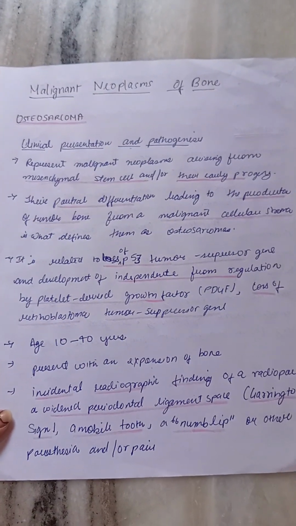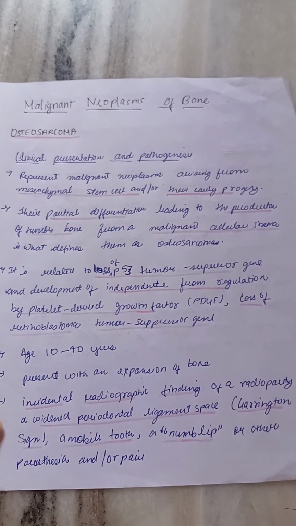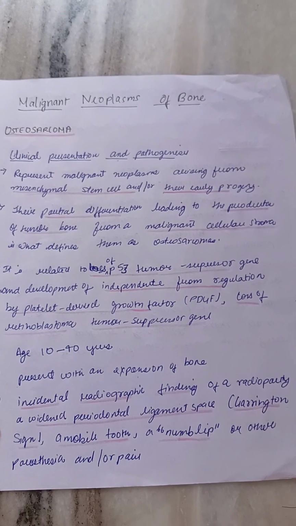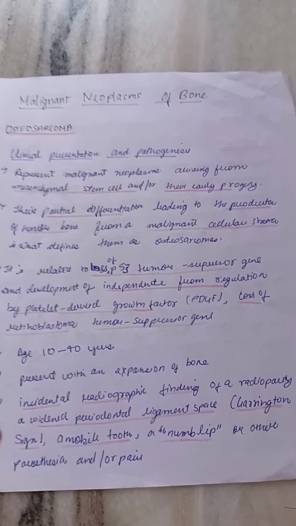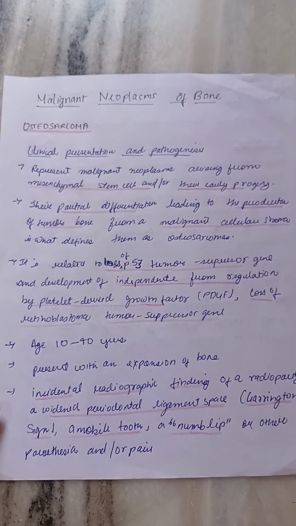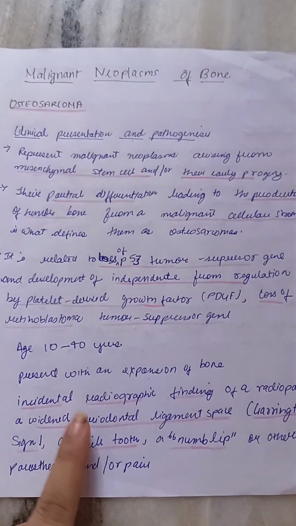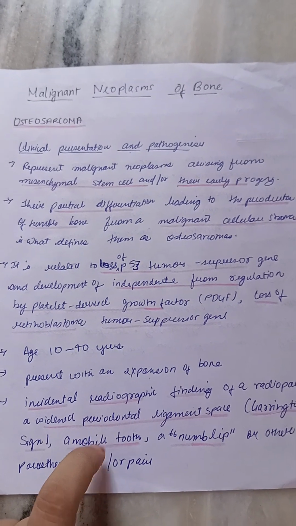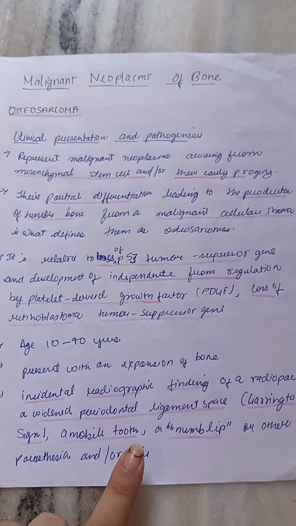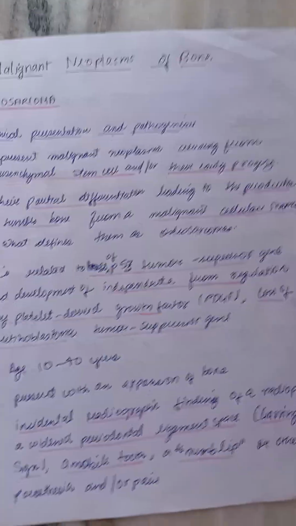Present with an expansion of bone. It is an incidental radiographic finding of a radio-opacity, a widened periodontal ligament space, that is Garrington's sign, mobile teeth, a numb limb, or paresthesia and/or paresis. So there is a radio-opacity with a widened periodontal ligament space. This is very important, the peculiar feature seen in mostly all osteosarcoma, that is Garrington's sign. Also mobile teeth, numb limb, or other paresthesia or paresis.